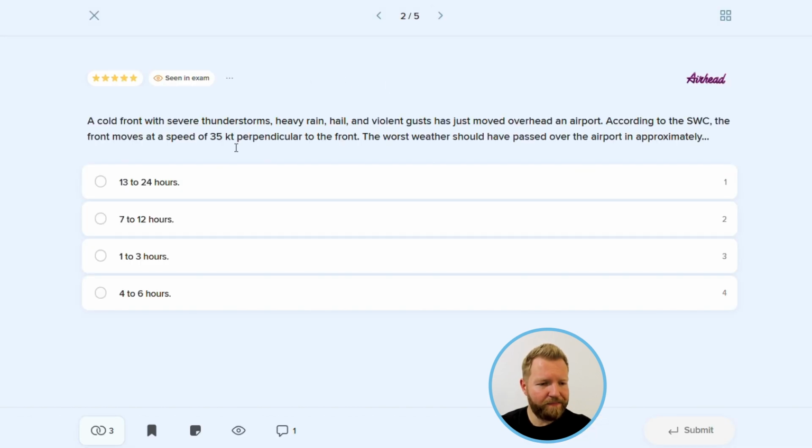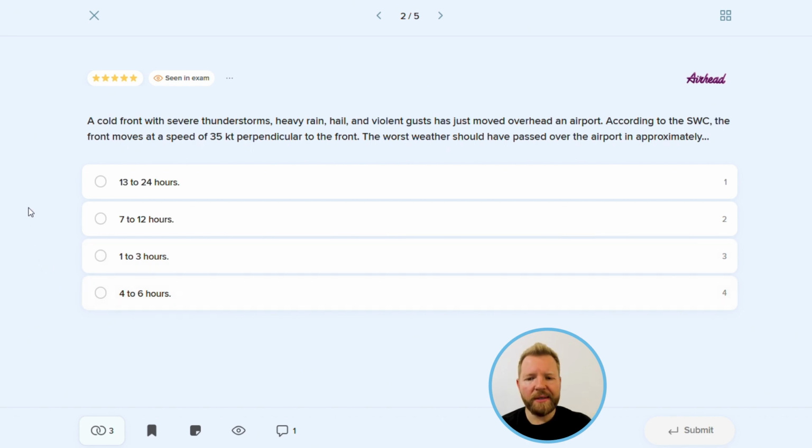Question number 2. A cold front with severe thunderstorms, heavy rain, hail, and violent gusts has just moved overhead an airport. According to the significant weather chart, the front moves at a speed of 35 knots perpendicular to the front. The worst weather should have passed over the airport in approximately 13 to 24, 7 to 12, 1 to 3, or 4 to 6 hours.